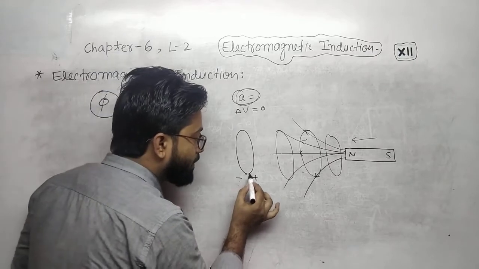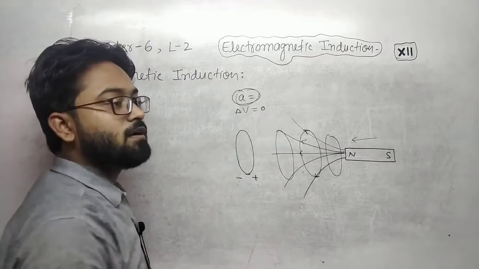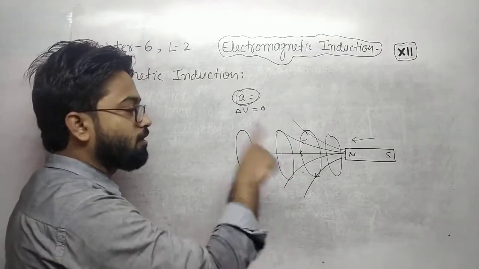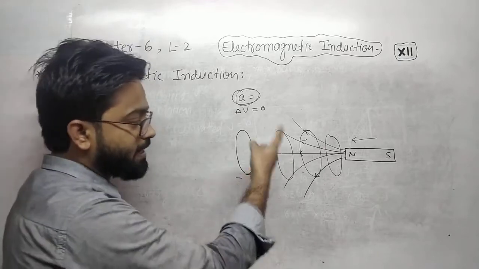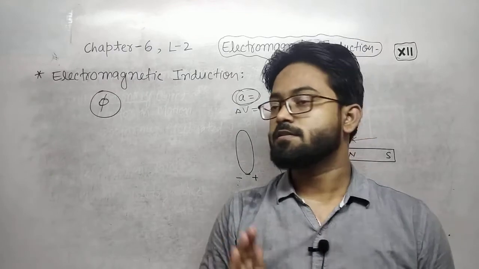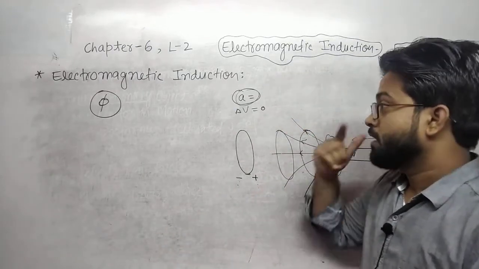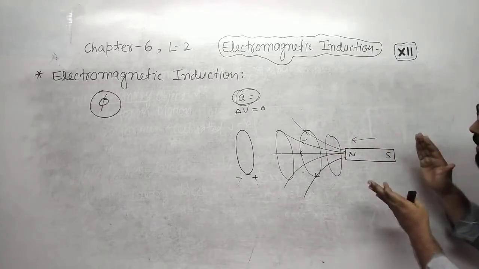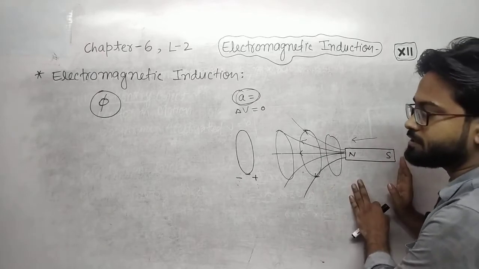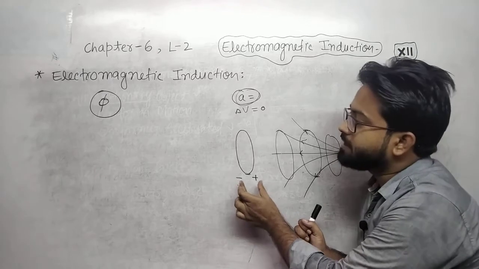When we close the circuit, then there will exist a current, because the circuit is completed. Then there will be a flow of current, whether in this direction or in this direction, means anti-clockwise or clockwise. We will discuss the direction in upcoming lectures, okay. Now, due to the magnetic field, means due to the magnet, there exists a current, or there exists a polarity,